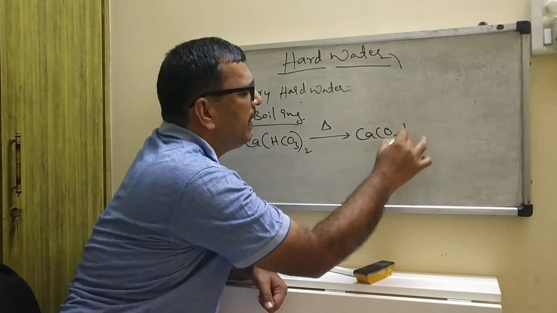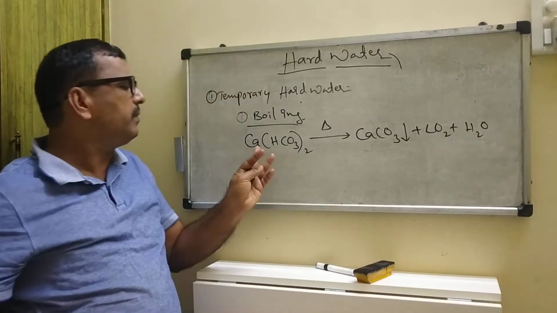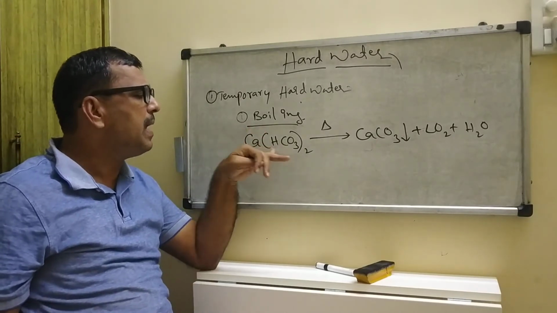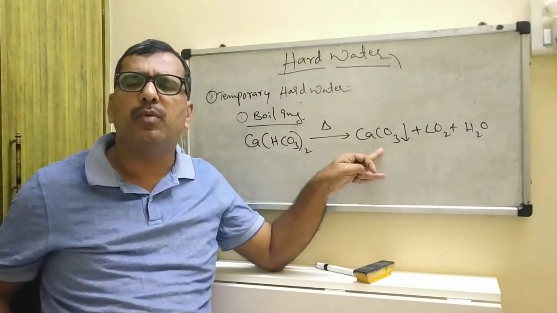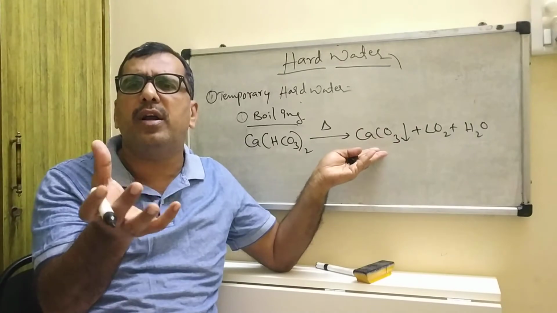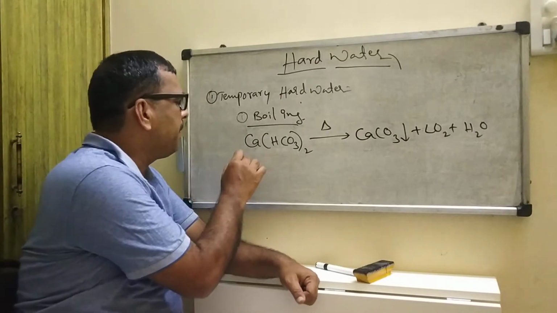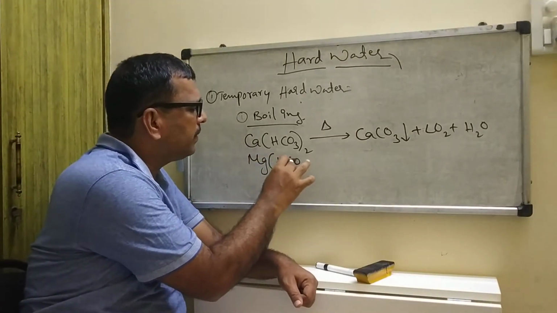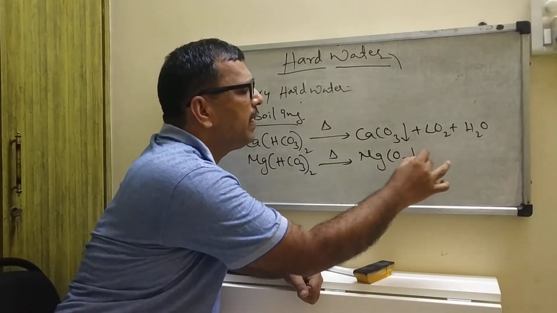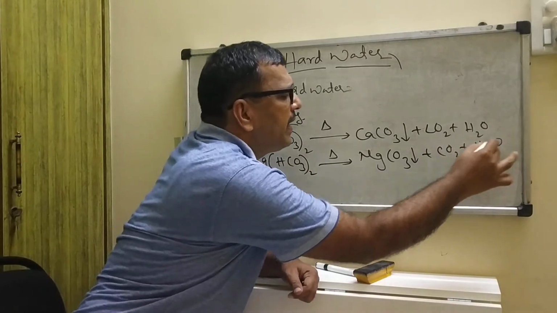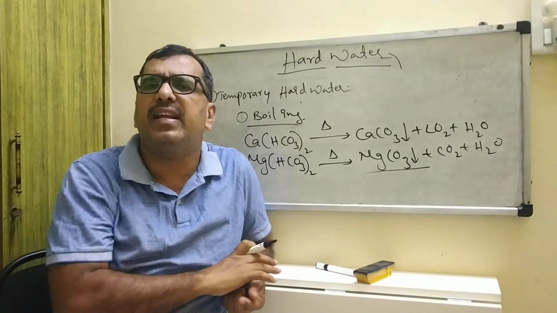Calcium carbonate settles down at the bottom, so it can be eliminated. Or take magnesium bicarbonate. On heating, it is converted into magnesium carbonate, carbon dioxide and water. It can be removed. This is one of the methods for the removal of temporary hard water.